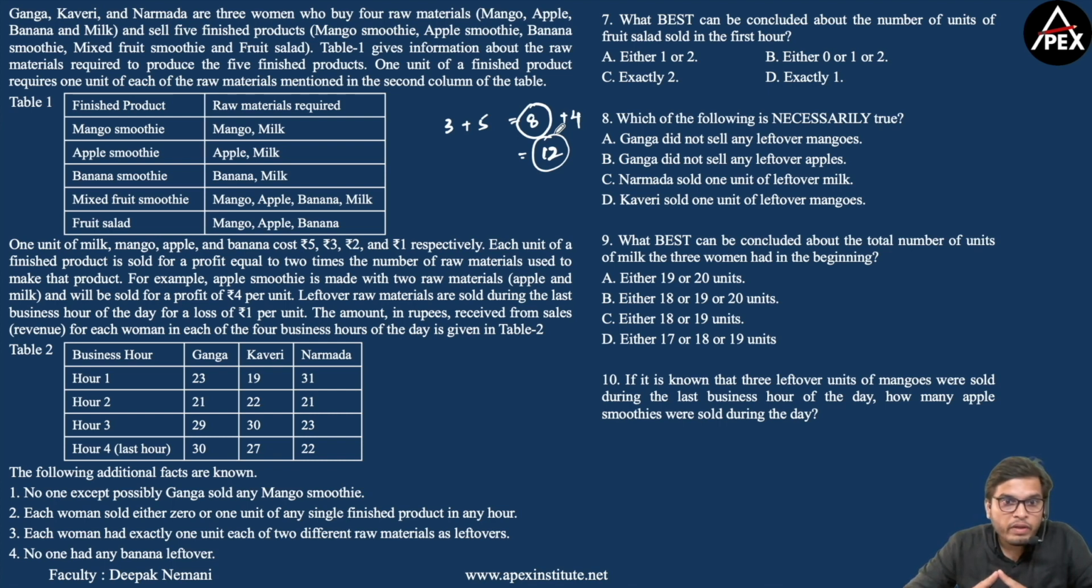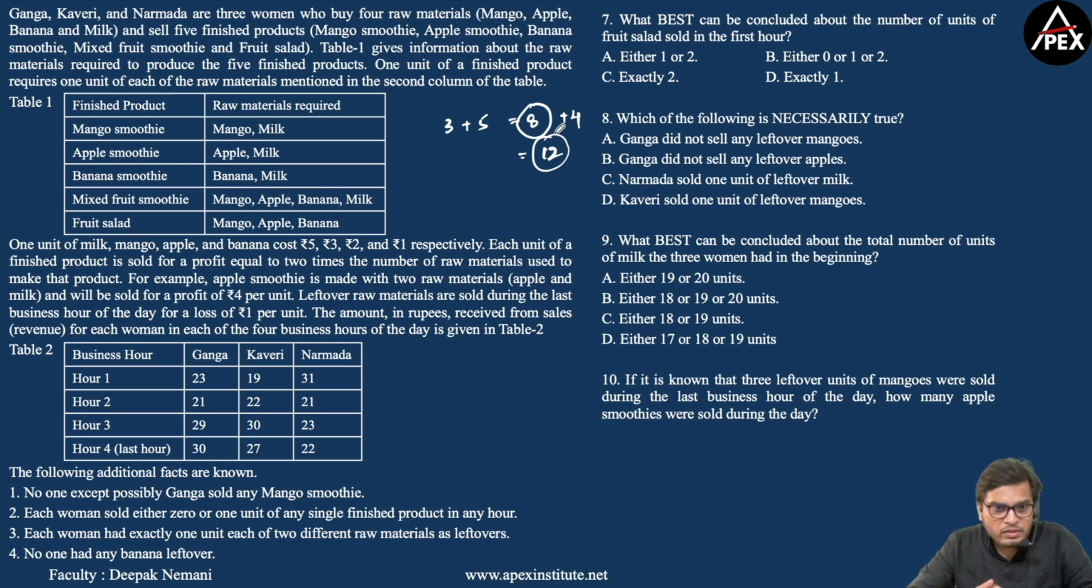Now we are also given that leftover raw materials are sold during the last business hour of the day for a loss of 1 rupee per unit. For example, if you are left with 1 unit of milk, so in table 2 we have 4 hours, and in R1 Ganga had a revenue of 23 rupees, Kaveri 19 rupees, Narmada 31 rupees. And we are given additional 4 statements stating that no one except possibly Ganga sold any mango smoothie. So if we have anyone selling mango smoothie, it has to be Ganga.